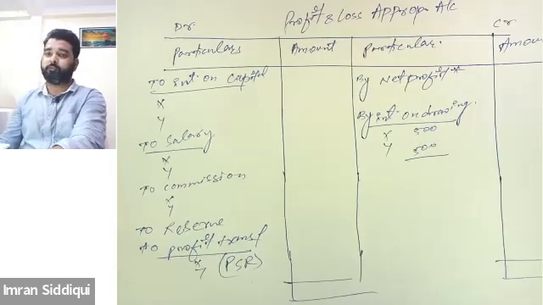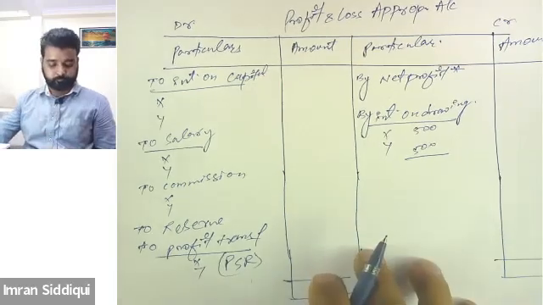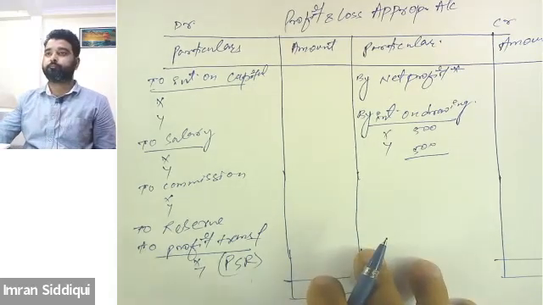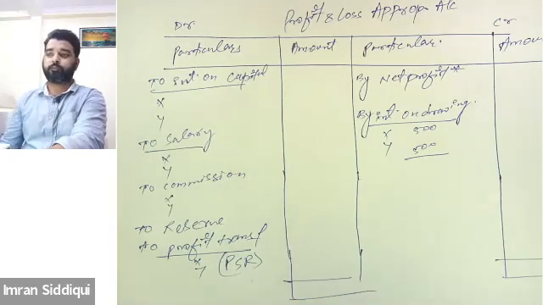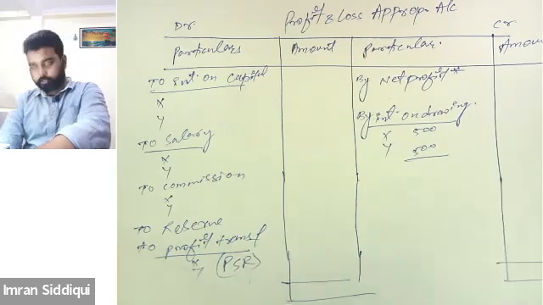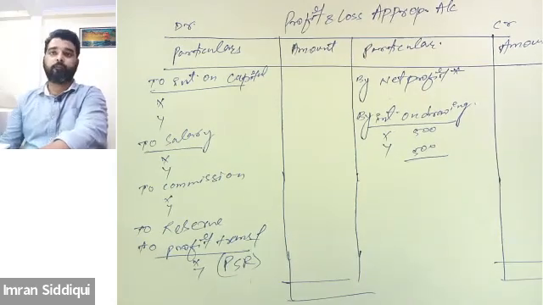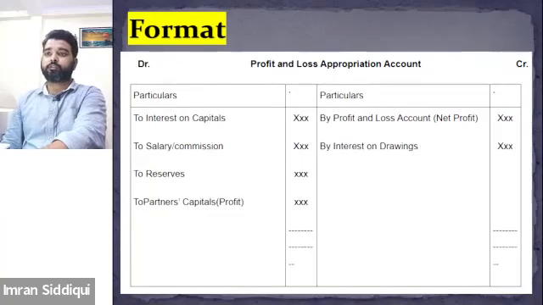Tell me, Eman and Halima, is this clear to both of you? Yes, sir. Halima, please tell me, is this clear? Clear. Okay. Yes, so this is the format of the P&L appropriation account.